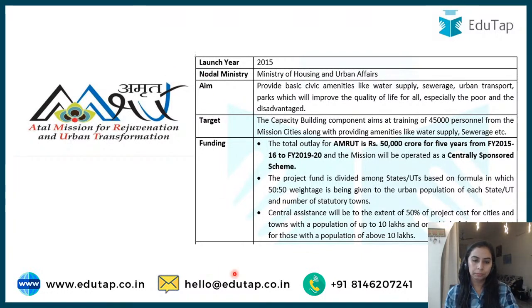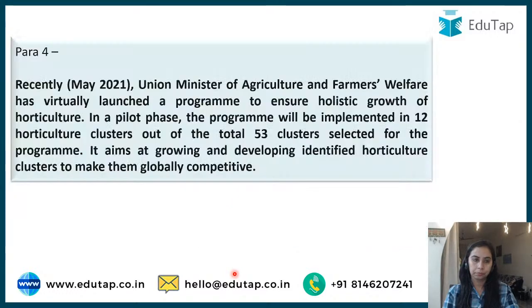Taking you forward. The Union Minister of Agriculture and Farmers Welfare has launched a program to ensure holistic growth of horticulture. In a pilot phase, the program will be implemented in 12 horticulture clusters out of 53 clusters selected for the program. The aim is at growing and developing identified horticulture clusters to make them globally competitive. This is again quite important. A pilot phase would be run. Out of the 53 clusters, 12 would be chosen and they would be provided facilities.